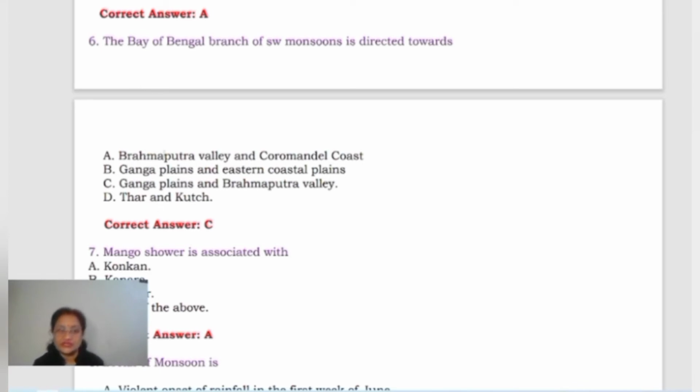Now let's see what options are given. Brahmaputra Valley and Coromandel coast, Ganga plains and eastern coastal plains, Ganga plains and Brahmaputra Valley, and the fourth option is Thar and Kutch. Now the best option here is the Ganga plains and the Brahmaputra Valley. This is the correct option. Now next: mango shower is associated with the Konkan coast. Konkan coast is important for that. Mango shower is actually directly associated with that.